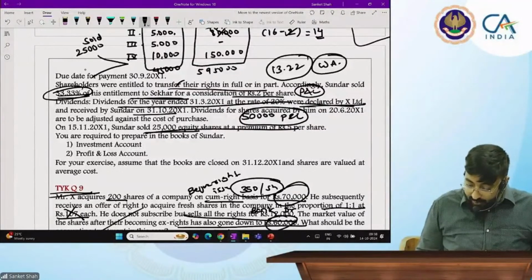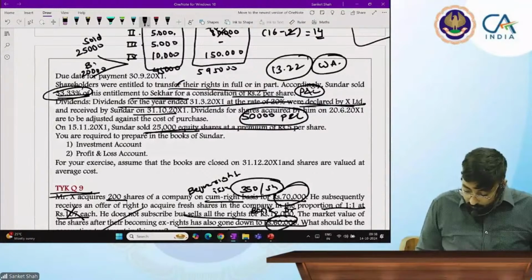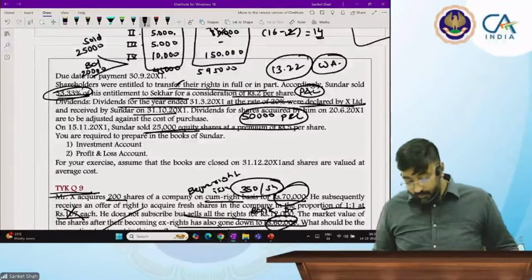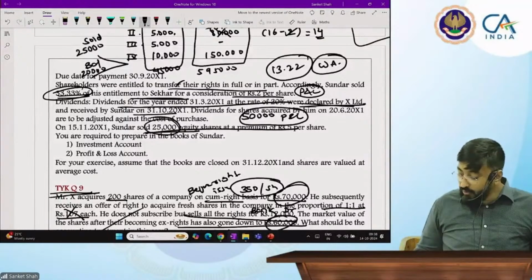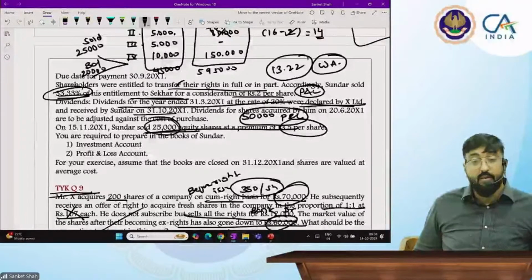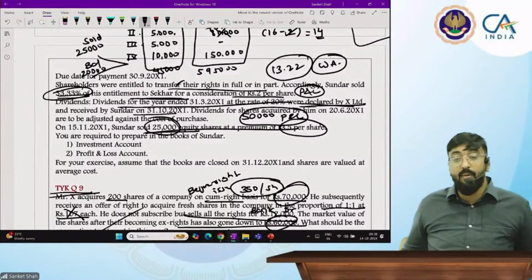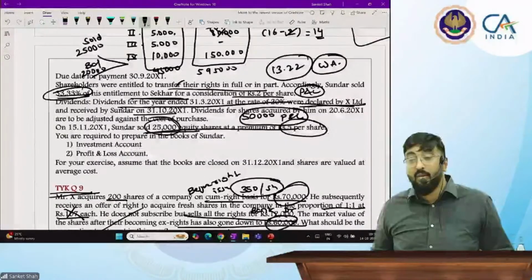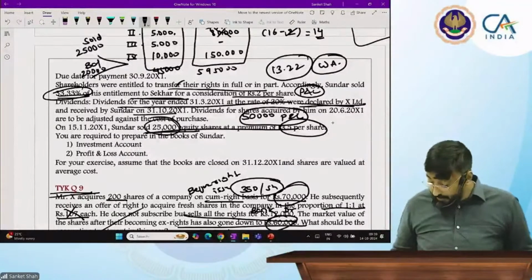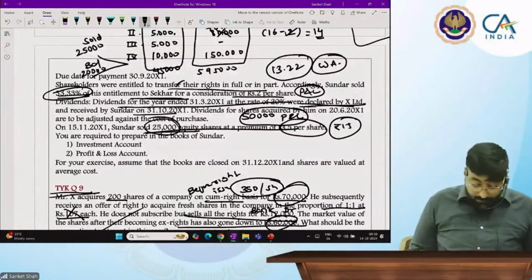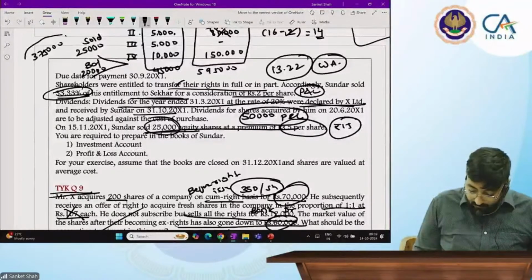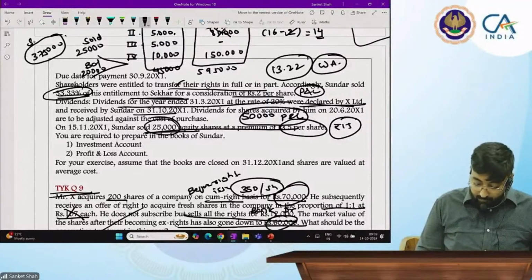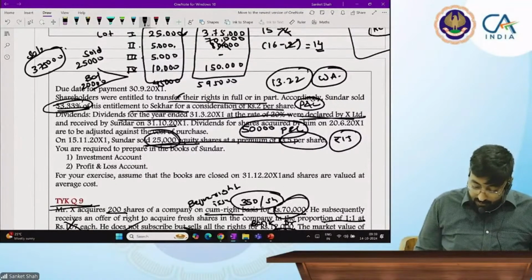Now, out of 45,000, how many shares did I sell? 25,000, so I retain 20,000. Don't be nervous. So the 25,000 shares I sold at a premium of 5 per share. So I sold it at 15 rupees. What is my selling price? 3,75,000. This is the sales value.